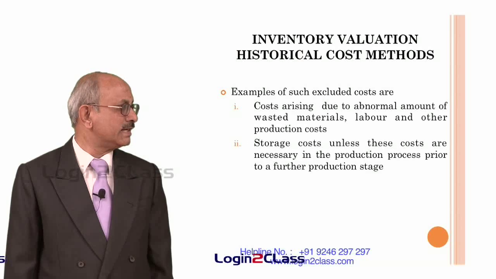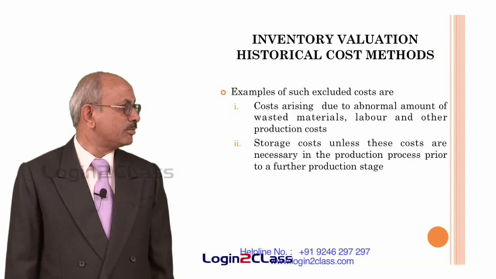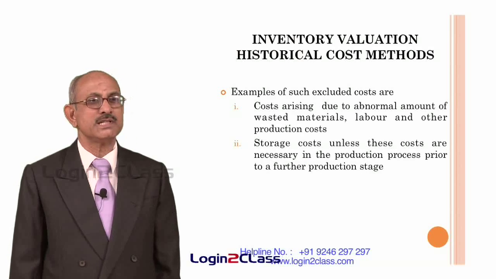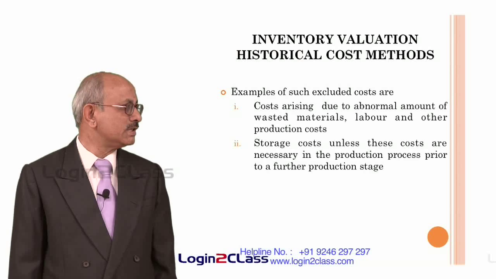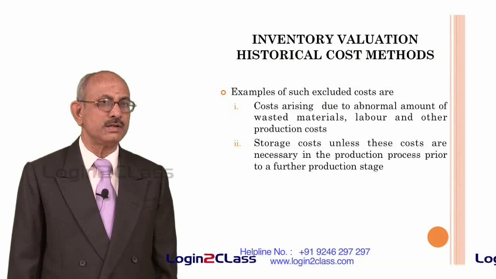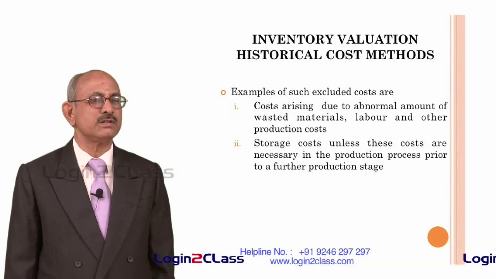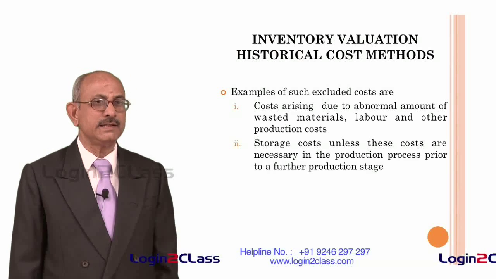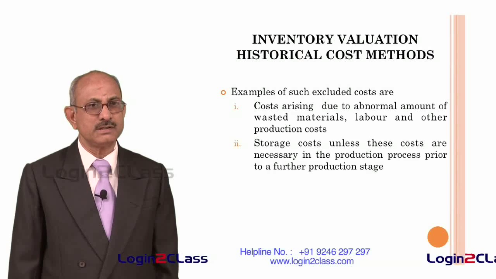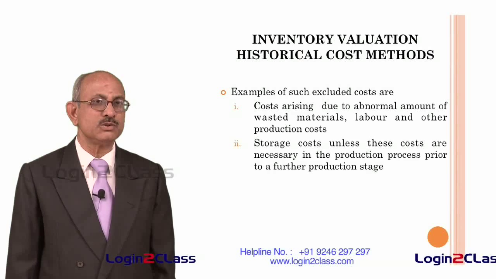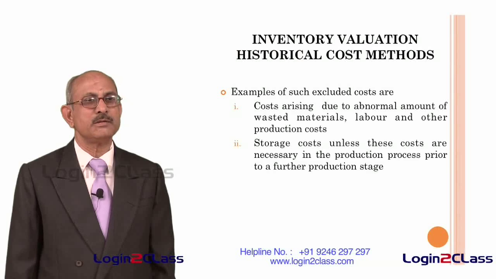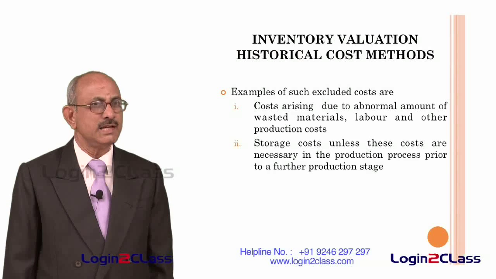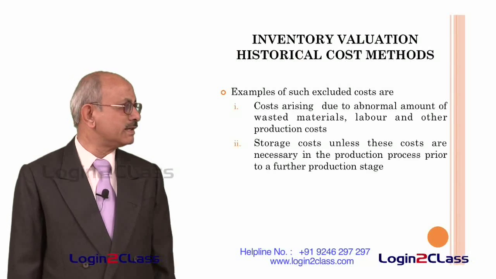Similarly, storage costs, unless these costs are necessary in the production process prior to further production stage, are excluded. Suppose finished goods are stored before they are sold, such storage costs cannot be included. But if raw materials have to be stored until they are ready to be processed into finished goods, then such storage costs can be included. So certain storage costs are excluded, certain storage costs are included.